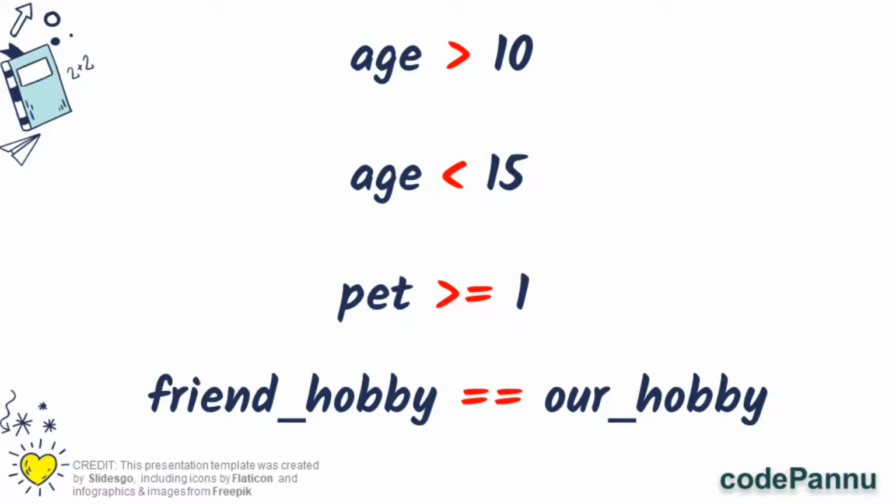So let me just write that down. Okay, so age has to be greater than 10, friend's age has to be less than 15, friend can have many pets but at least one pet minimum, and then our hobby should be equal to our friend's hobby, or the other way around, friend's hobby should be equal to our hobby.